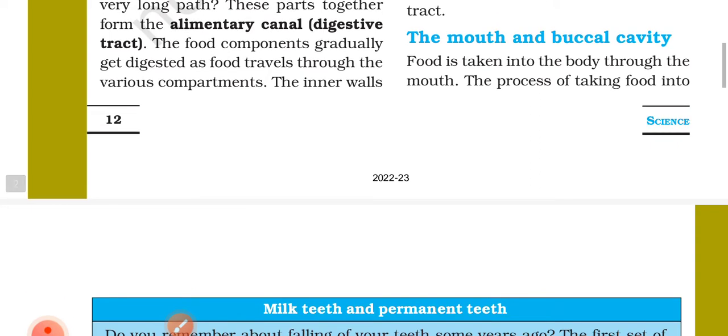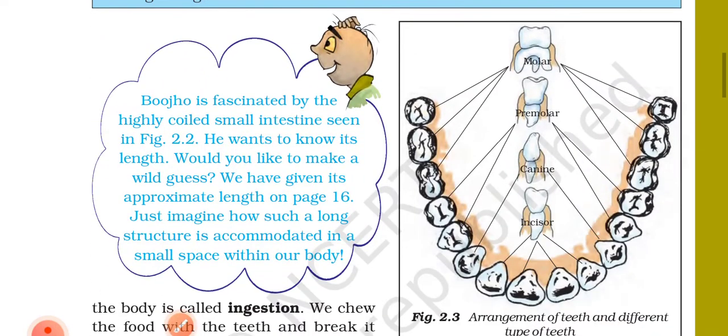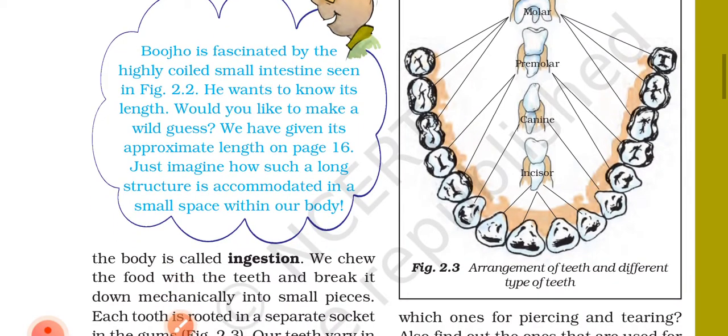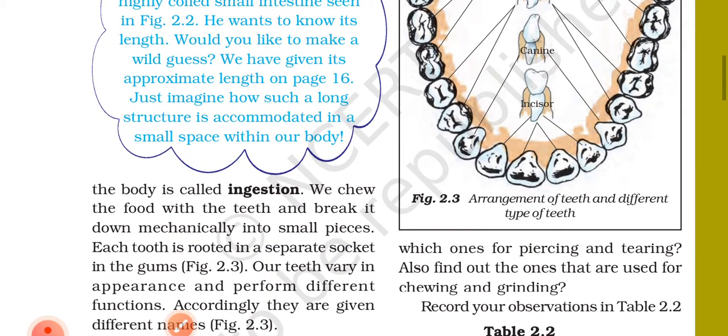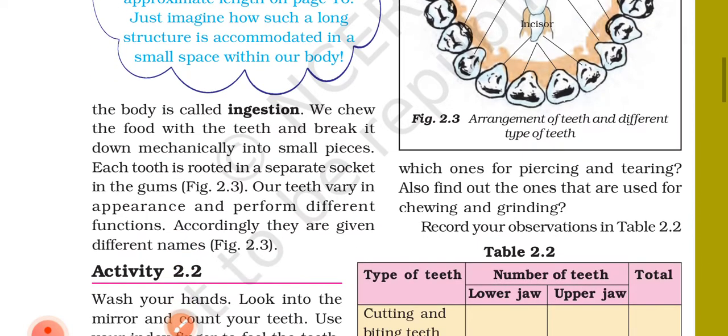The mouth and buccal cavity. The food is taken into the body through the mouth. The process of taking food into the body is called ingestion. We chew the food with the teeth and break it down mechanically into small pieces. Each tooth is rooted in a separate socket in the gums. Figure 2.3.